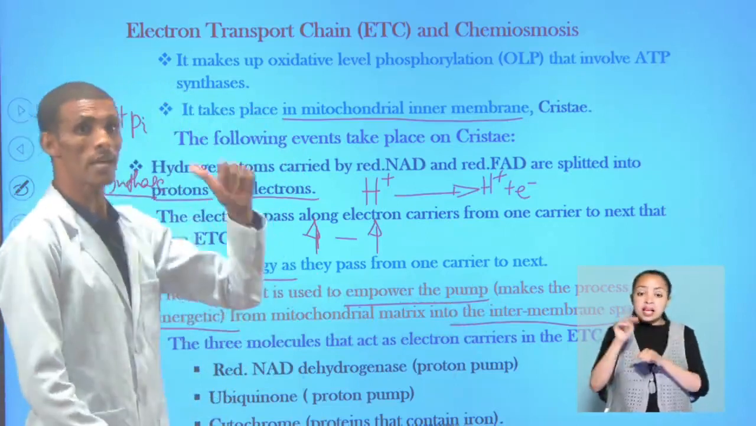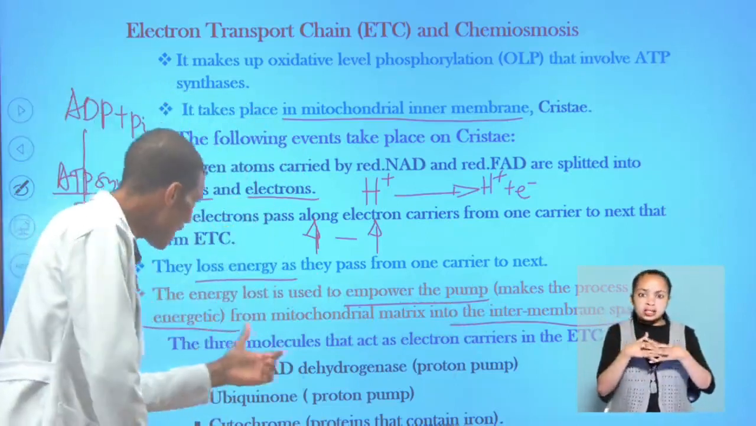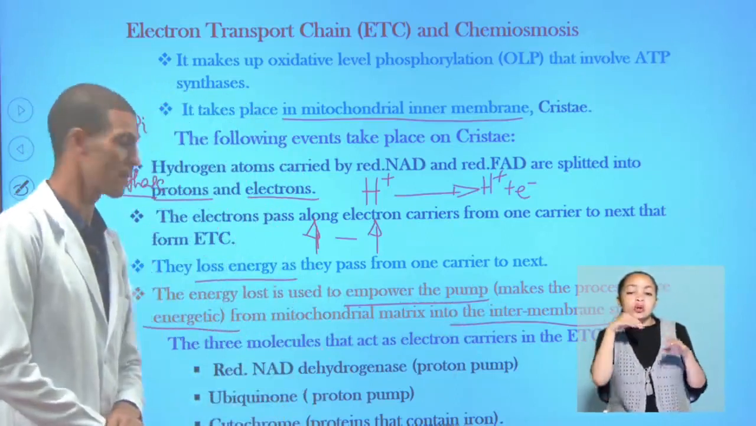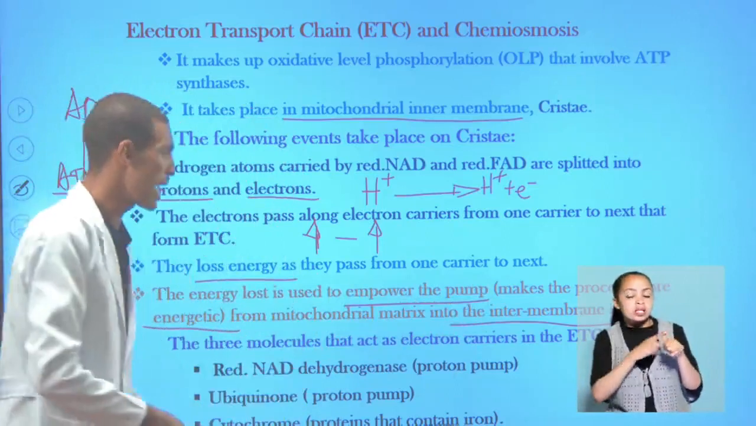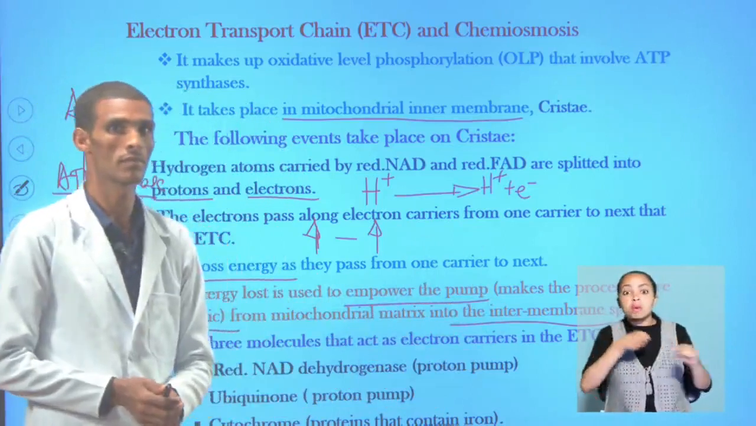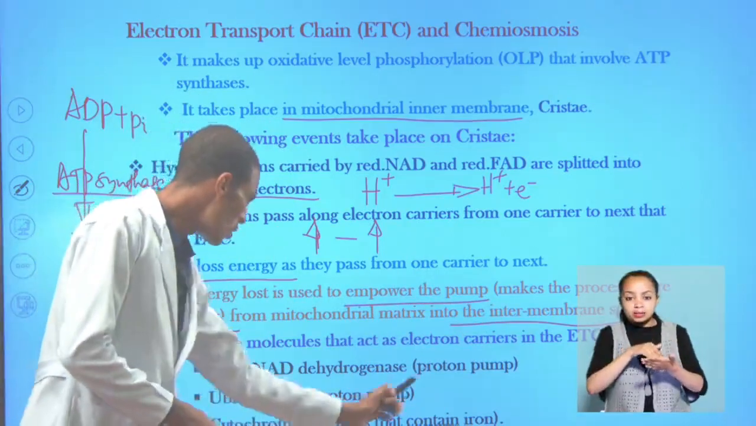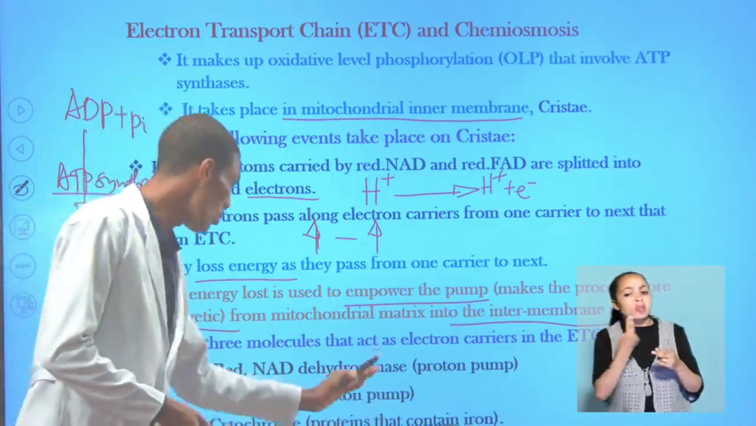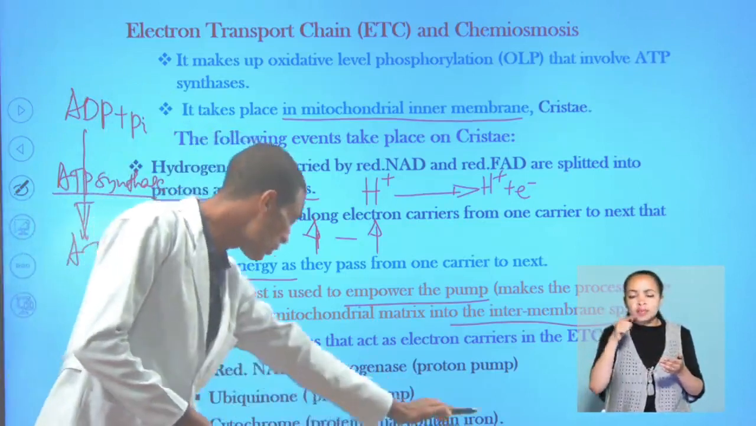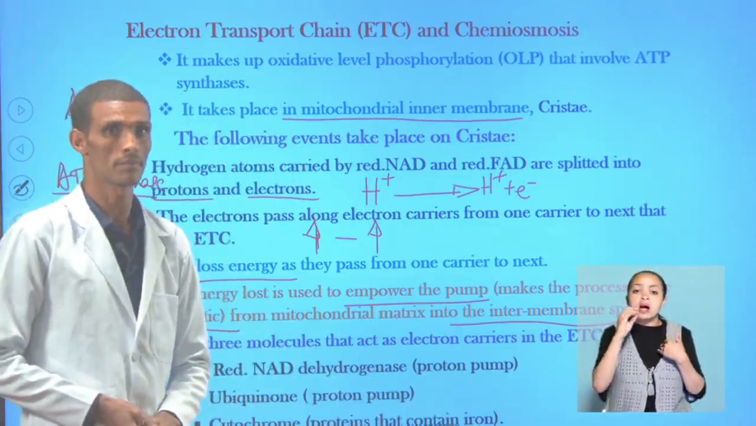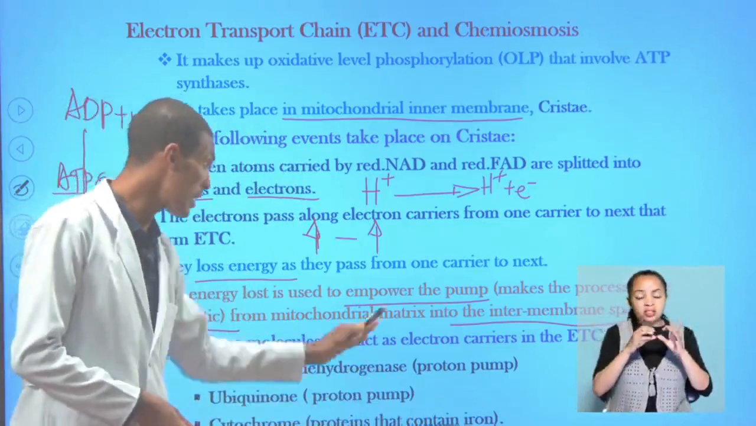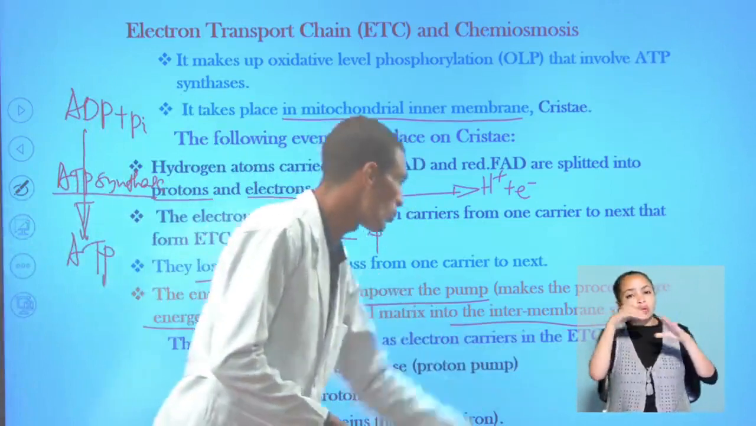Like in the earlier reaction, there are 3 main electron carrier molecules found in the mitochondrial inner membrane. One is NADH dehydrogenase, which acts as a proton pump from one carrier to the next. Again, ubiquinone, which is important as a proton pump. There is also cytochrome, a protein that contains iron. These 3 are the most important electron carriers found in the electron transport chain.